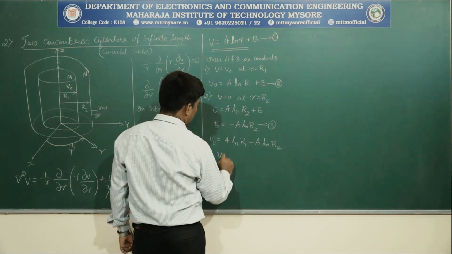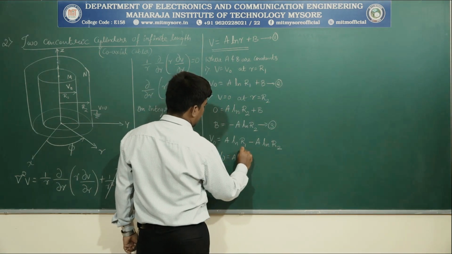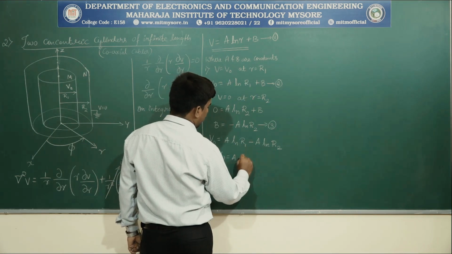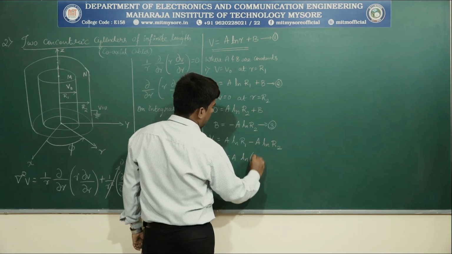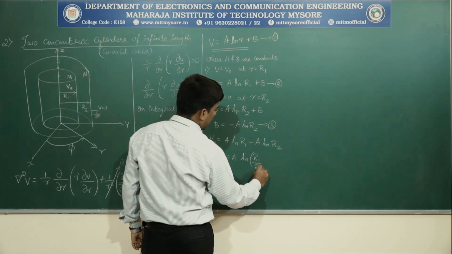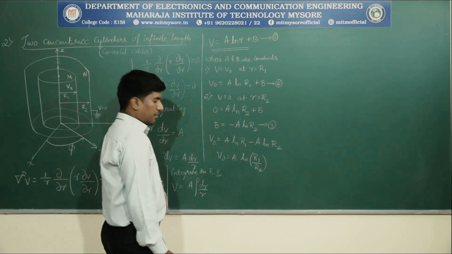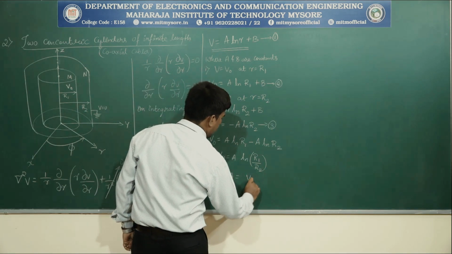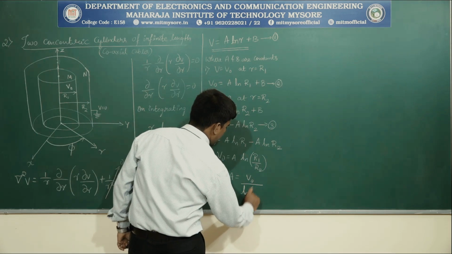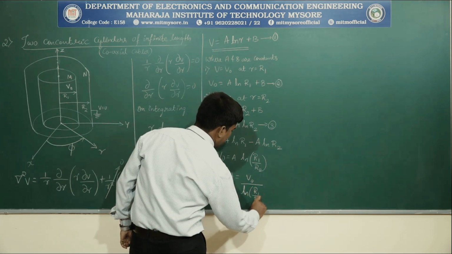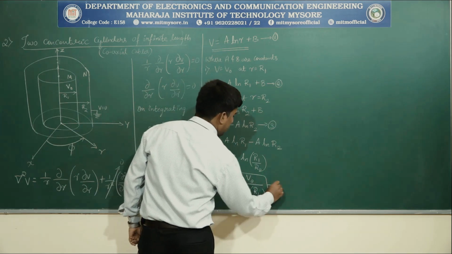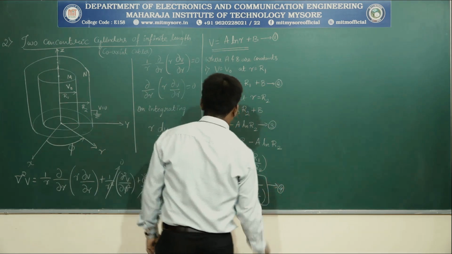Taking A common, natural log of r1 minus natural log of r2 means natural log of r1 by r2. So A is equal to V naught divided by natural log of r1 by r2. Name this as equation 4.